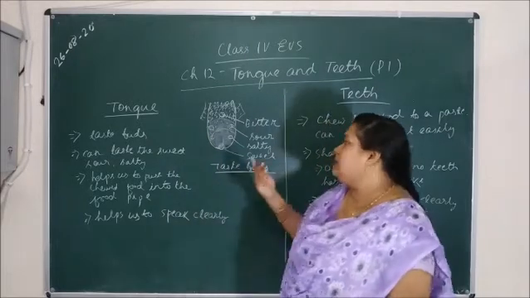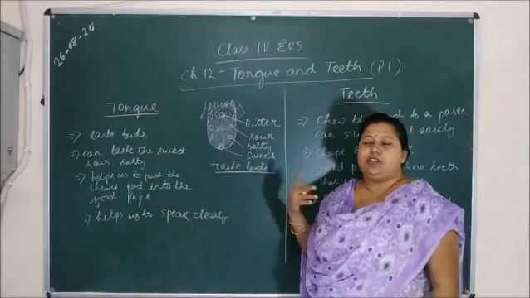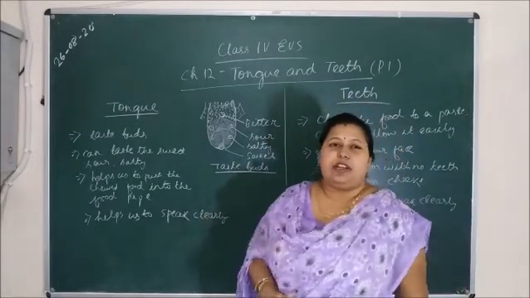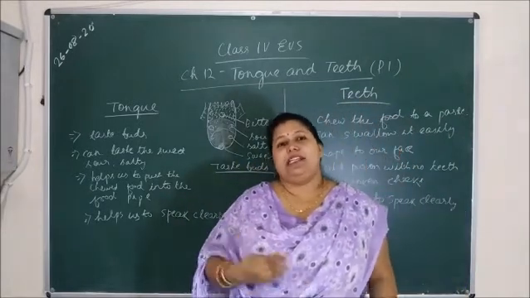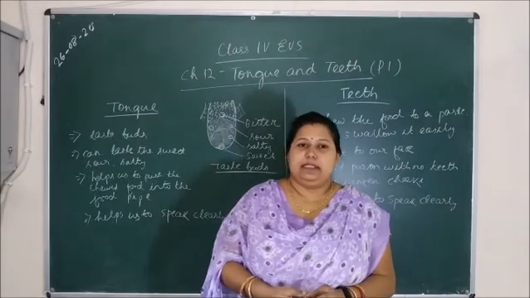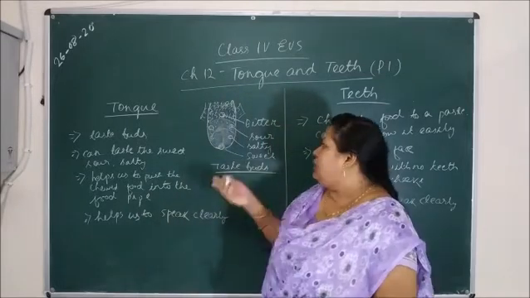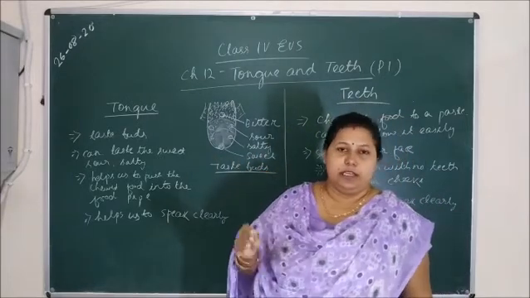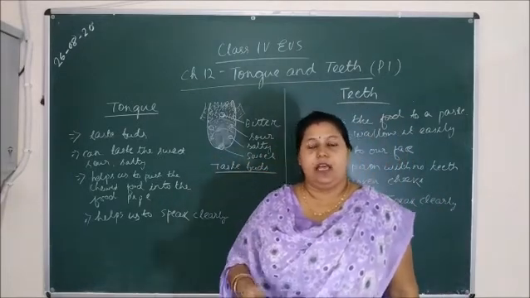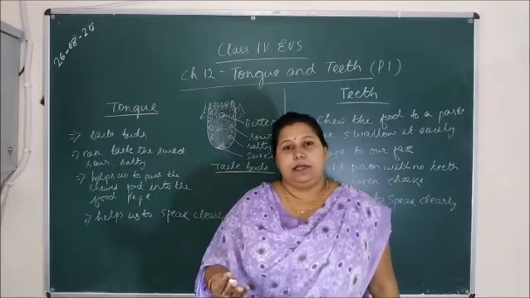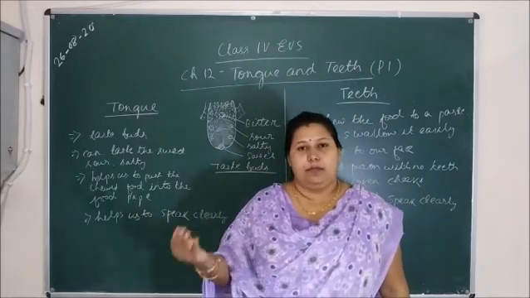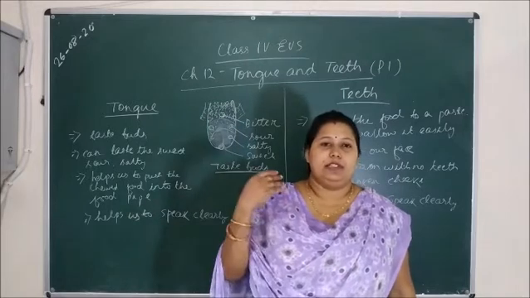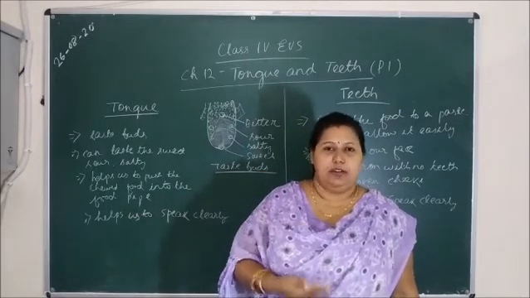If we taste it bitter or sour and we don't like the taste, the brain sends the message that don't eat it. So this is the role of the tongue. It tastes the thing and sends the message to the brain, and the brain interprets it and sends the message whether this food is to be eaten or not.